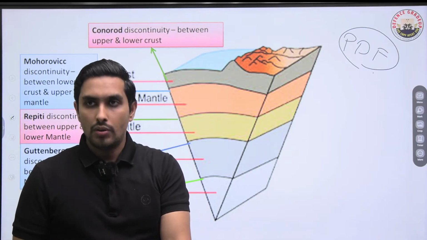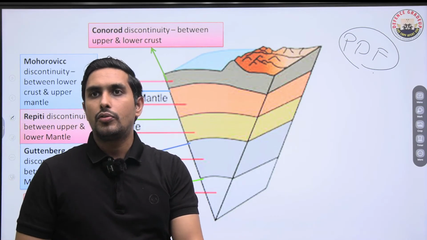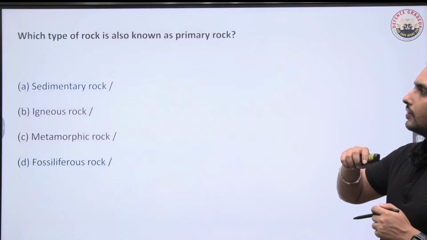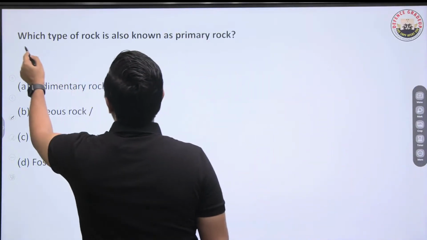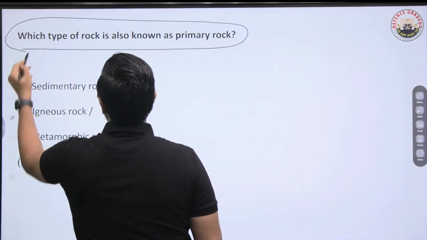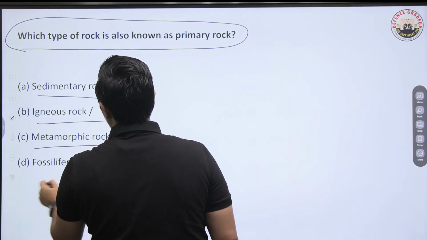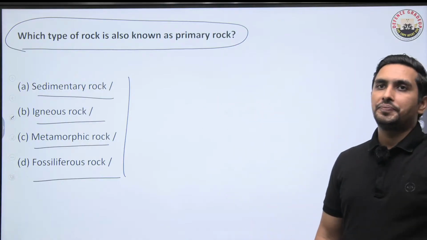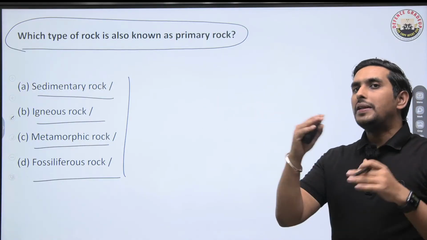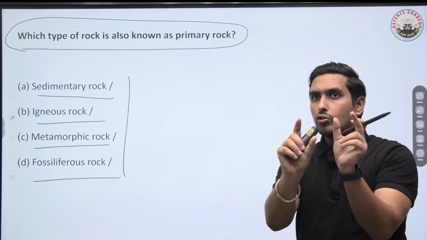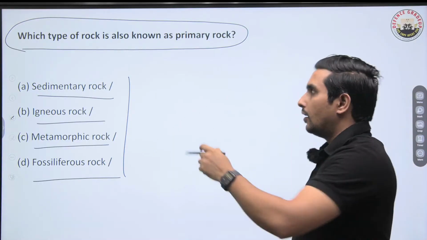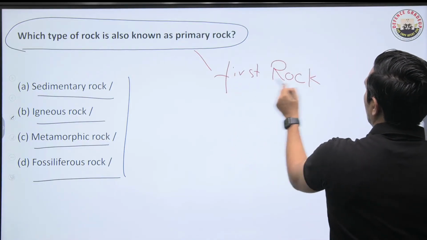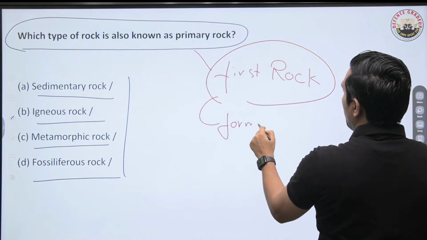Okay, so moving ahead, let's now move to the next question. Very much important, that is. Again, a very basic question, the easiest of today's class. Which type of rock is also known as primary rock? Sedimentary rock, igneous rock, metamorphic rock, or fossiliferous rock? Tell me, which is primary rock? So primary rock means what? Think about it. It is the first rock to form. So when I talk about the first rock to be formed, that is the one.